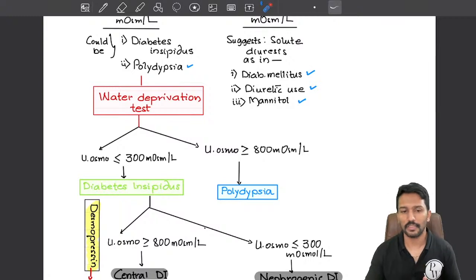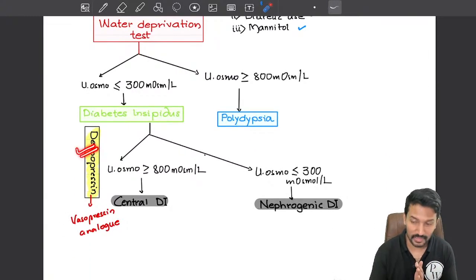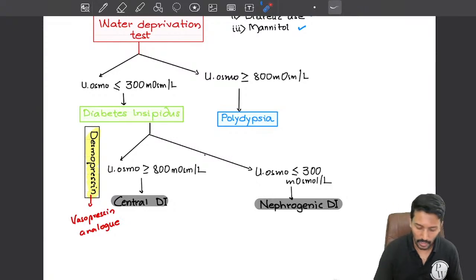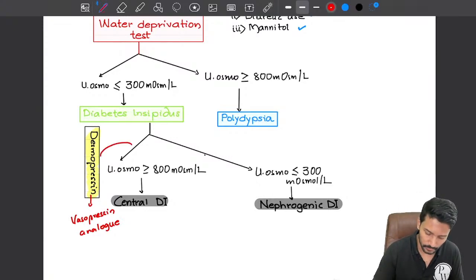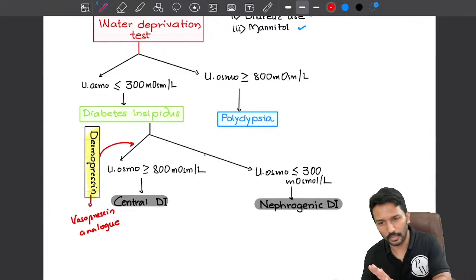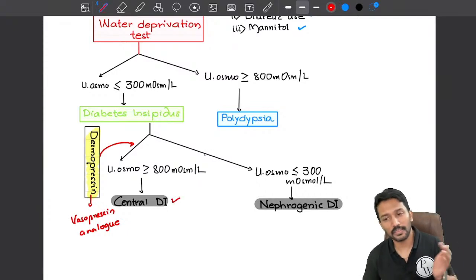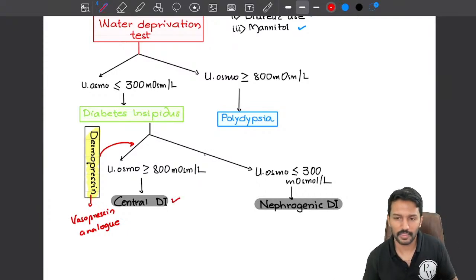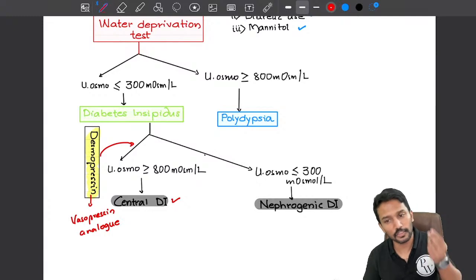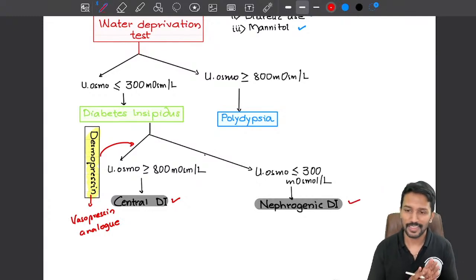Now, if it is diabetes insipidus, to differentiate between central versus nephrogenic, all we need to do is the desmopressin administration test. After giving desmopressin, if urine osmolality increases, that means there was vasopressin deficiency. After giving an analog, the function is back to normalcy and urine osmolality has increased. That means it is central DI. After administering desmopressin also, if the urine osmolality does not increase, that means there is resistance to the action of vasopressin, and in that case it is nephrogenic diabetes insipidus.